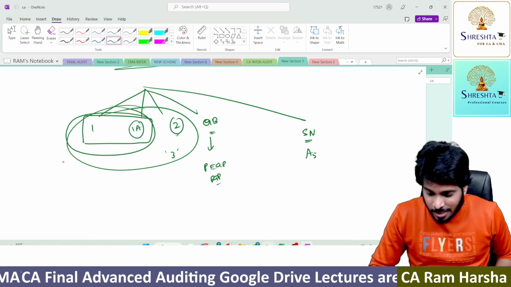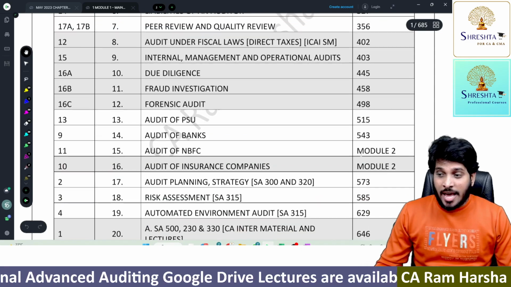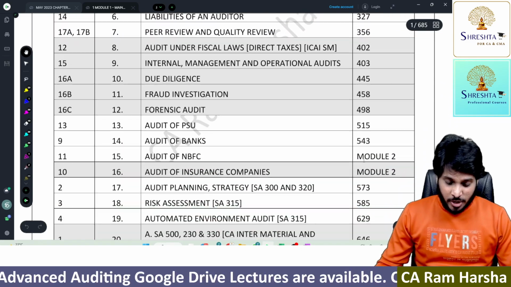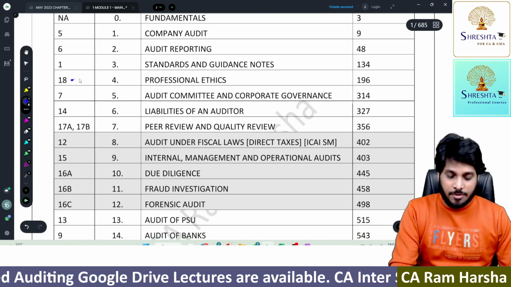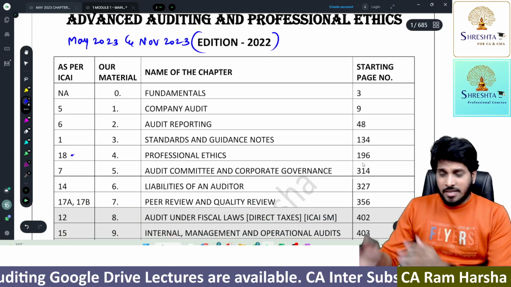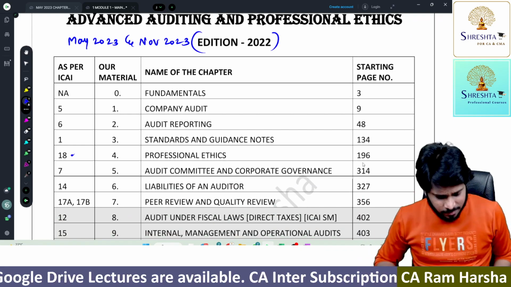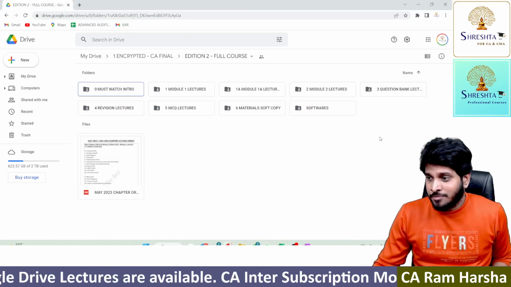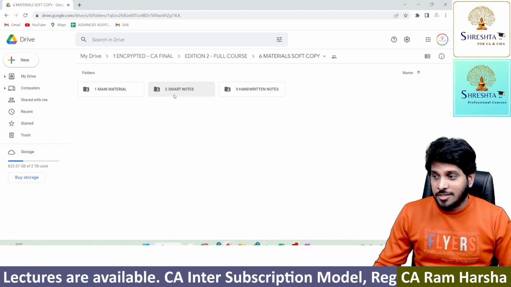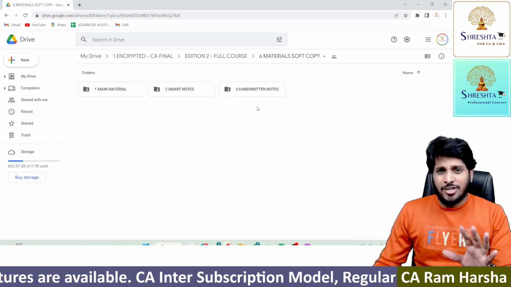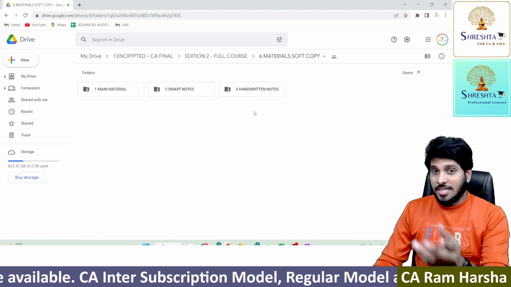Don't skip. Now, first of all, as per institute material, you have totally 18 chapters, with professional ethics being the last chapter in the ICAI booklet. By the way, this index is there in the material you're going to receive. We have even given a soft copy. If you open your Google Drive folder, you'll find the material soft copy, main material, smart notes and handwritten notes. Handwritten notes are given for standards. So we have given soft copies also. You're going to get the hard copy anyhow.